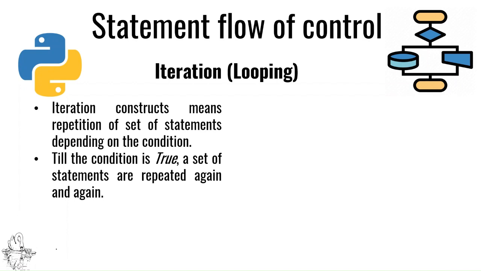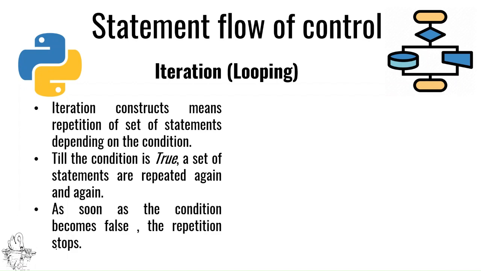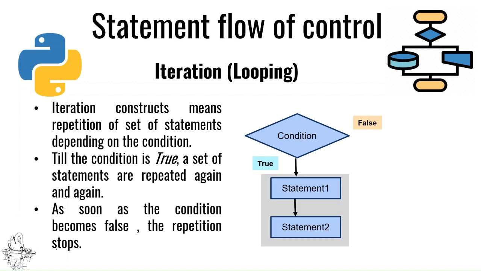Let us see this by looking at the diagram. As soon as the condition becomes false, repetition stops. Here you have the condition represented. If it is true, statement 1 and statement 2 are executed. If it is false, you exit. This is how the looping works.